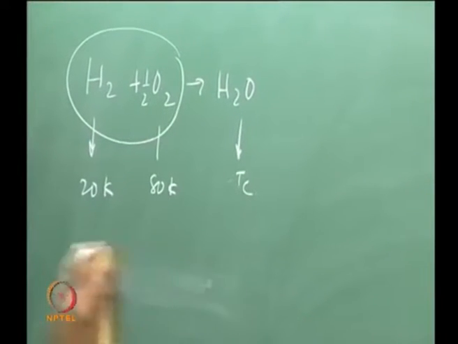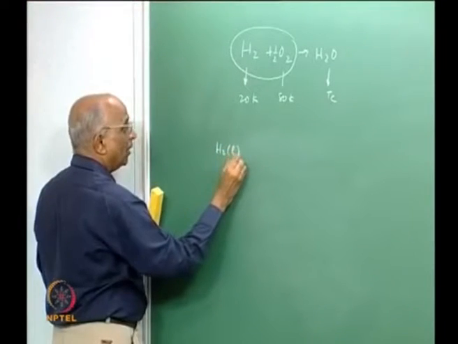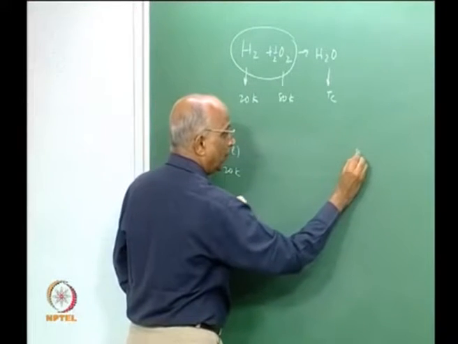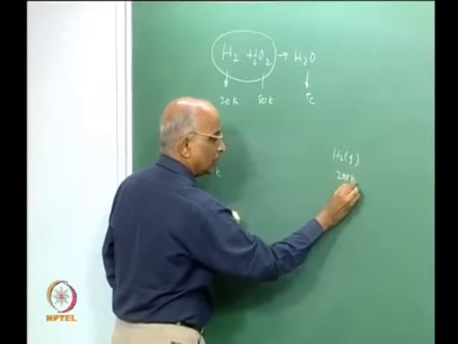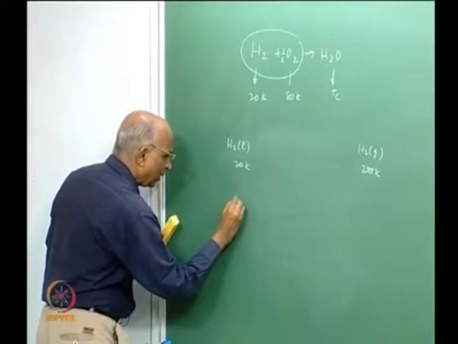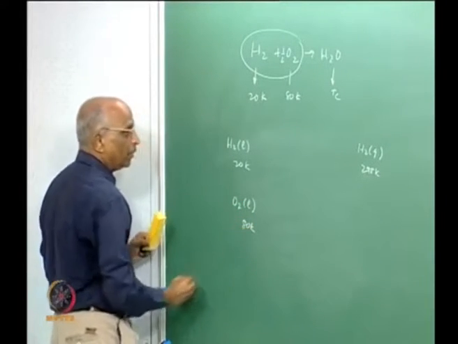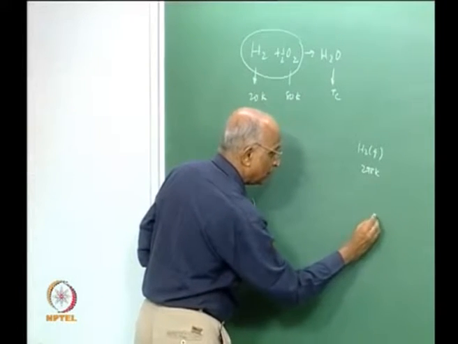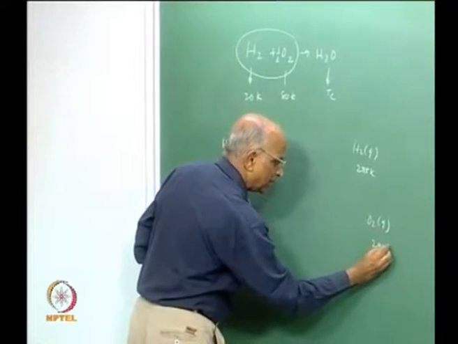In other words, I would like to take hydrogen which is a liquid at 20 Kelvin, convert it ultimately to hydrogen as a gas at 298 Kelvin. Similarly, I would take oxygen which is a liquid at 80 Kelvin and convert it into oxygen as a gas at 298 Kelvin.